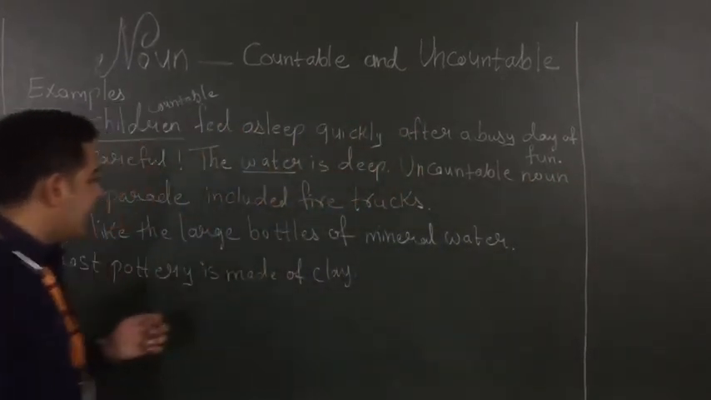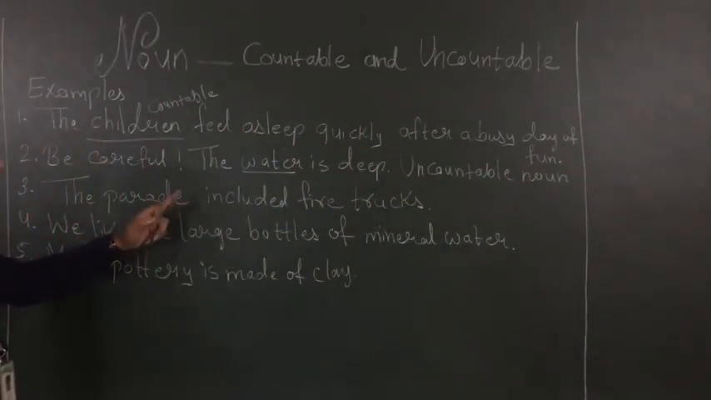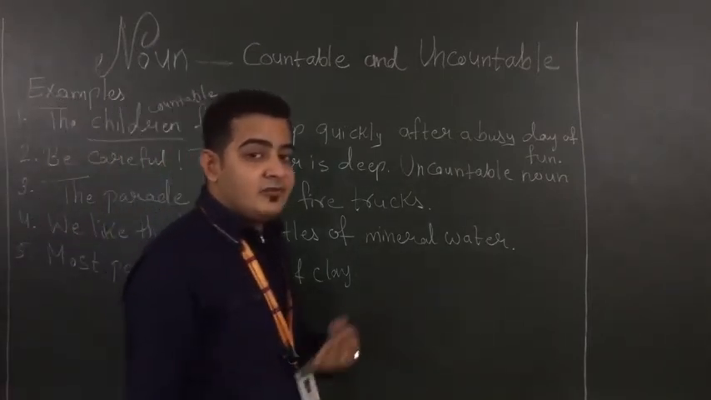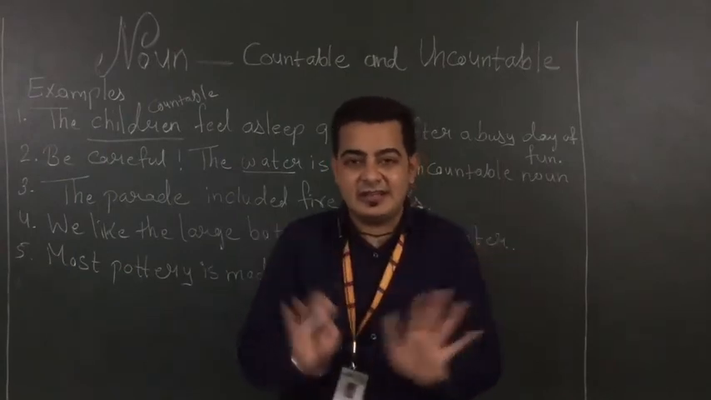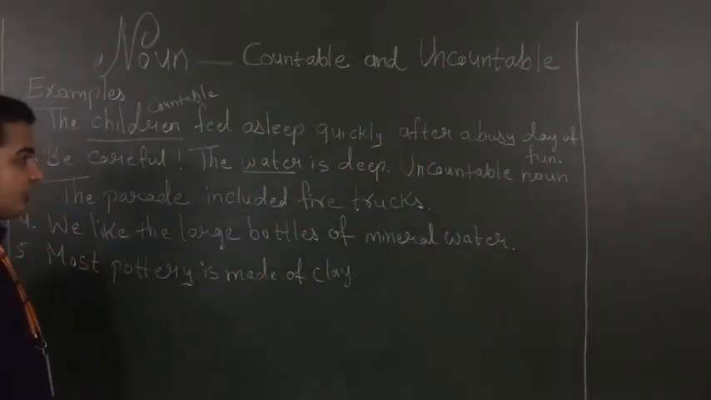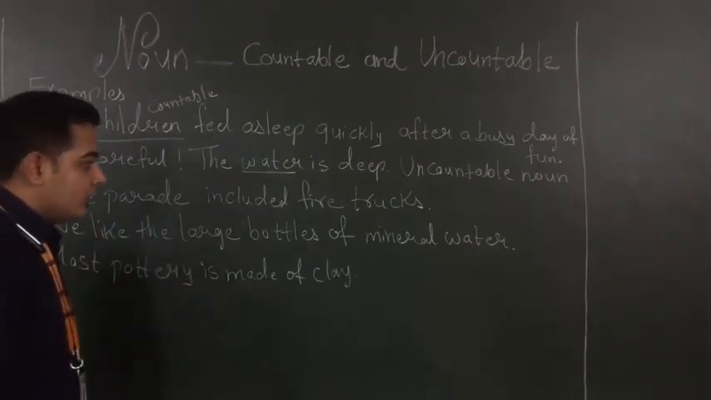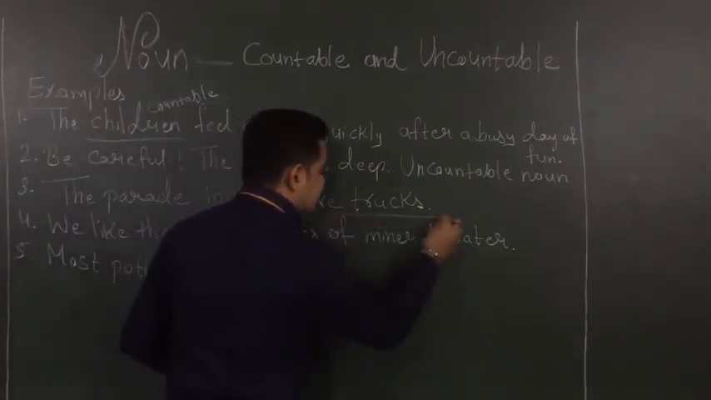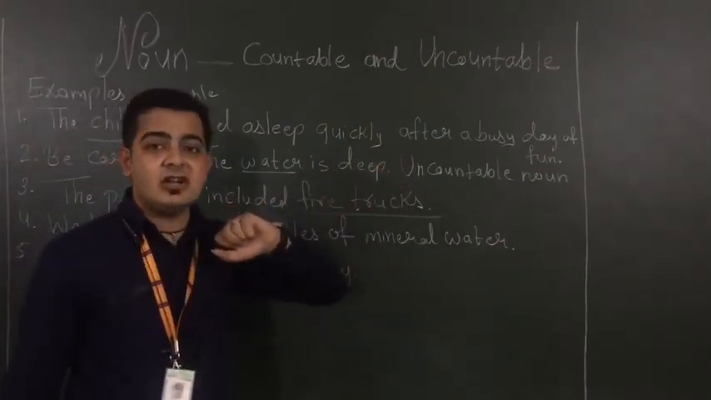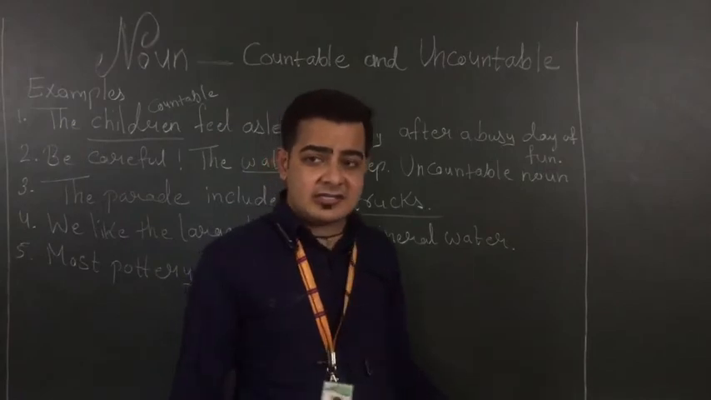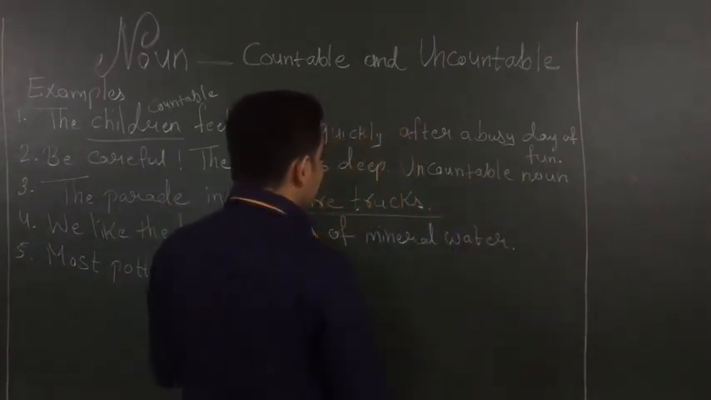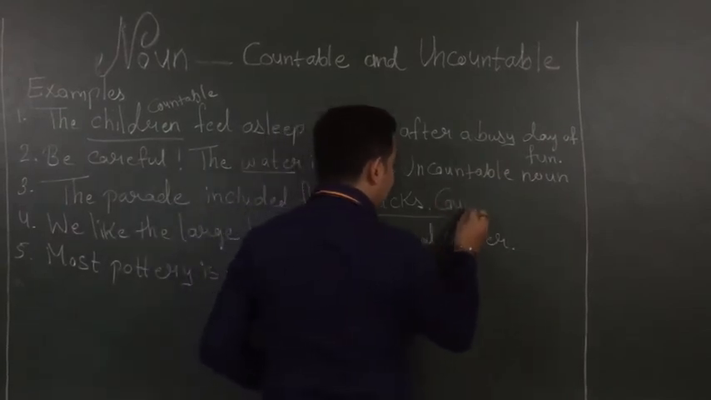Now next we have, the parade included fire trucks. What do you mean by the noun? It's the name of a person, place, animal, or thing, whatever things are included in the noun, right? So here, what do you think? What are the things that we have over here? Fire trucks? Yes, this is my noun. Is it countable or uncountable? Can we count the trucks? 1, 2, 3, 4. Yes, we can count. So this is my countable noun.